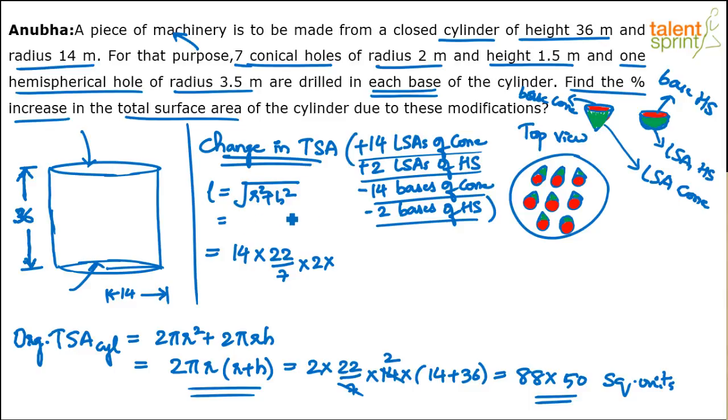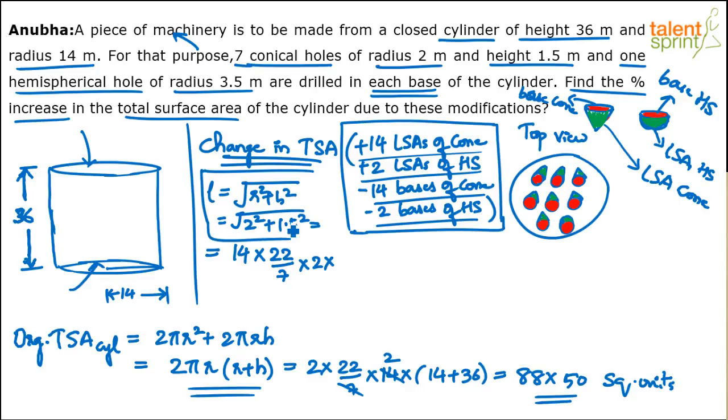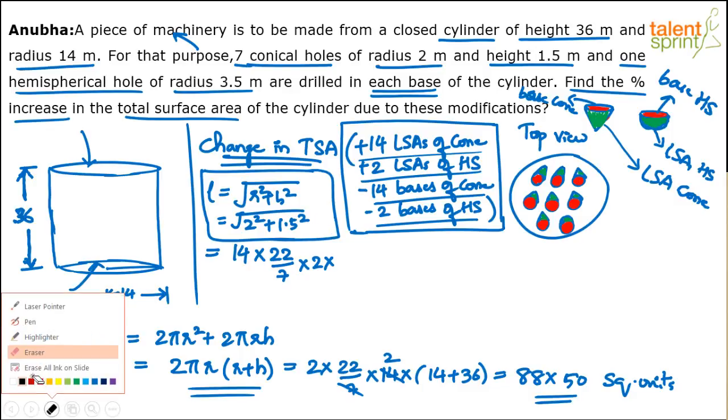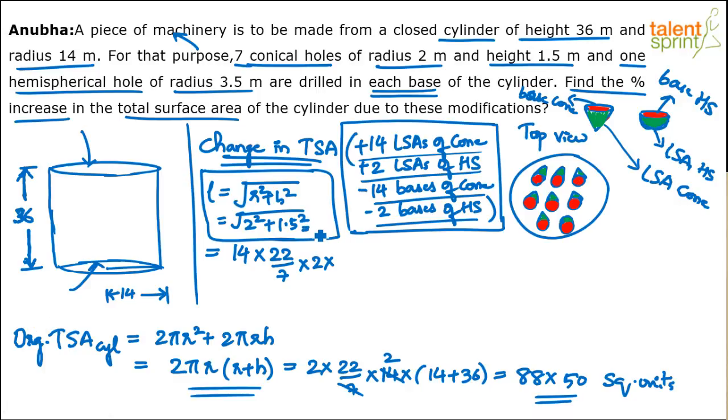So it will be root over 2 square plus 1.5 square. 2 square is 4, 1.5 square is 2.25. 4 plus 2.25 is 6.25. Square root of 6.25 is 2.5. So L is equal to 2.5.